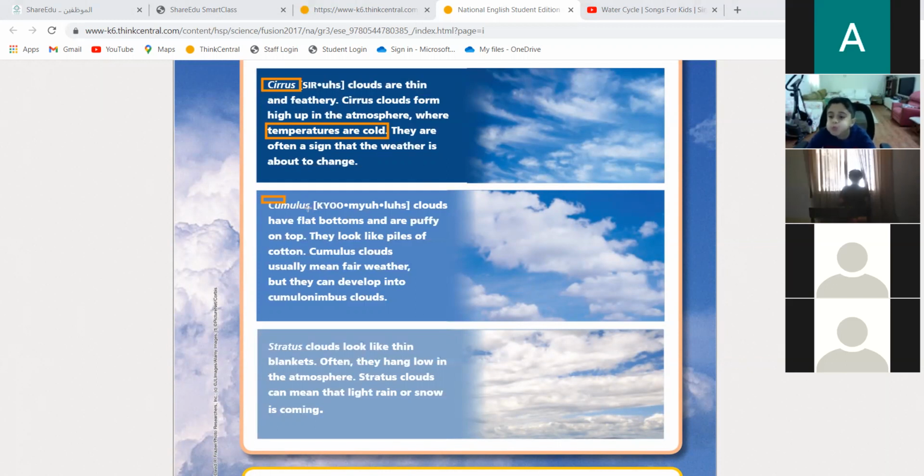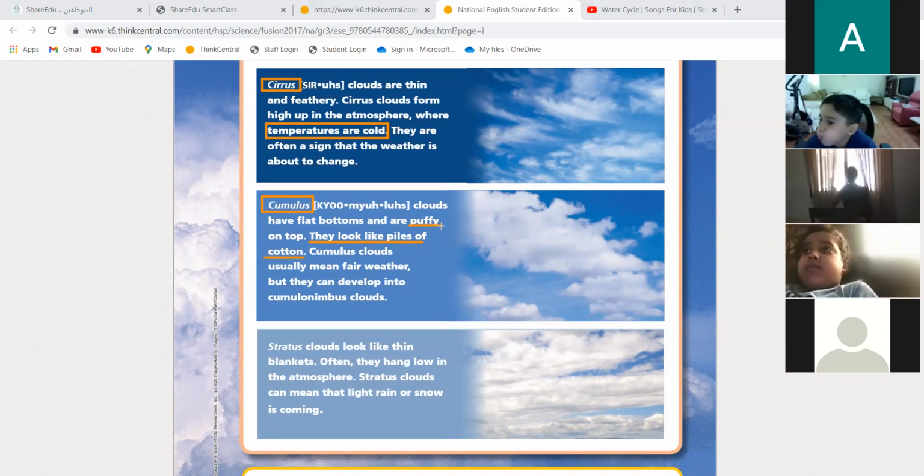What about cumulus? Look at cumulus. Tell me, is it different from cirrus? Yeah, it's different. It's a little bit puffy. They are puffy at the top and they look like piles of cotton. Can you see? What does it mean when you see cumulus clouds?